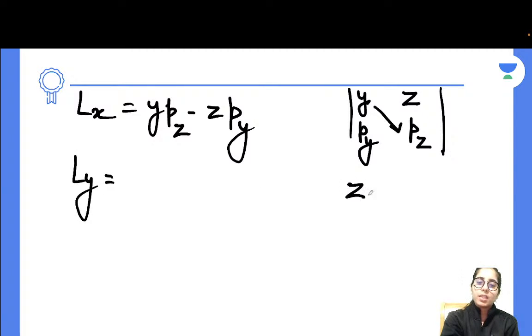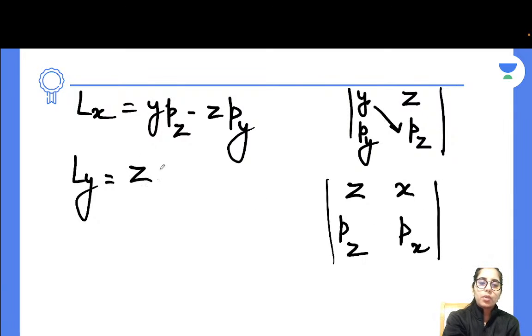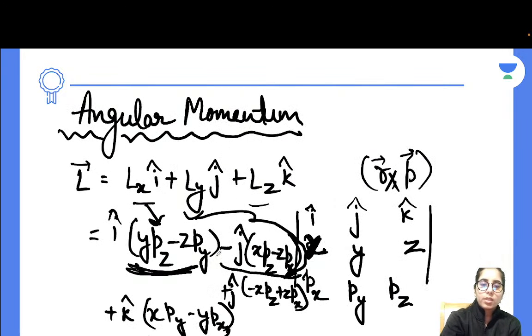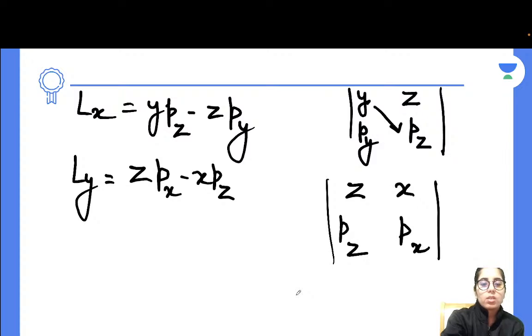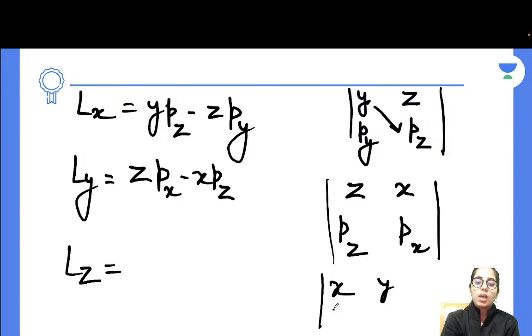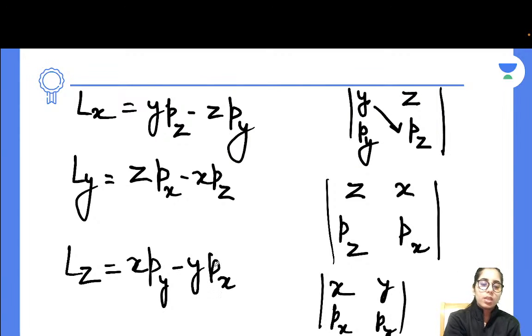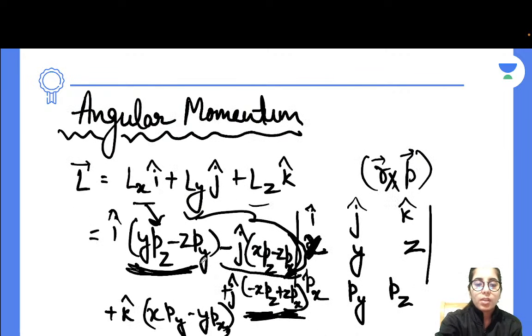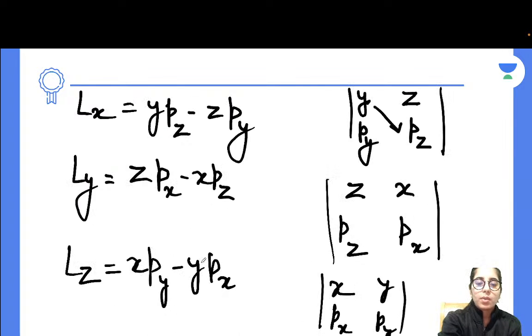Let's write Ly. After y you will have z and then x, so pz and px. This gives you z px minus x pz. Look at this, z px minus x pz. Same. Next, if you want to write Lz, just write x and y, px and py. So it will give you x py minus y px. You can even have a look at this part, x py minus y px.